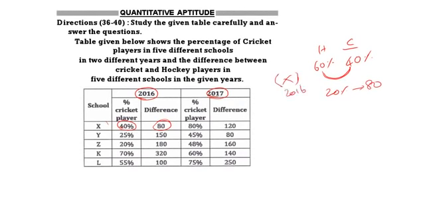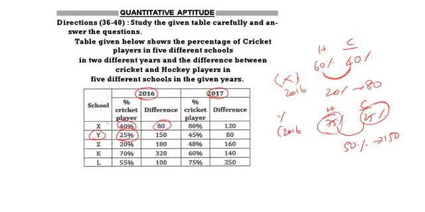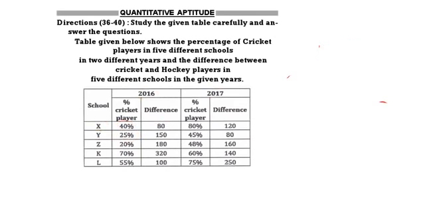Suppose you take Y 2016. Cricket is 25 percent, then hockey will be 75 percent. What is the difference? 50 percent, and that 50 percent is given as 150. If you want cricket, what is 25 percent? If you want hockey, what is 75 percent? So like that you have to find the values. Now based on this table you need to answer the questions. So first you take this table into consideration, then answer the question. See the first one.